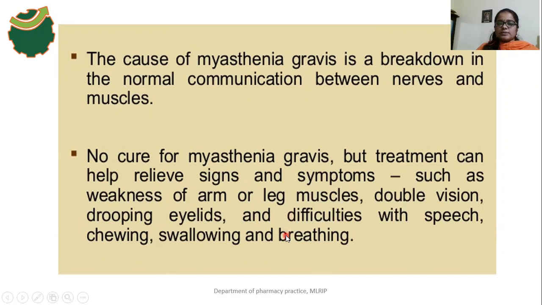These are the signs and symptoms of MG. The treatment is used only to relieve the symptoms. Particularly, there is no cure for MG.